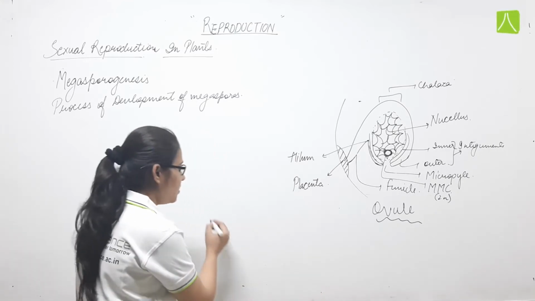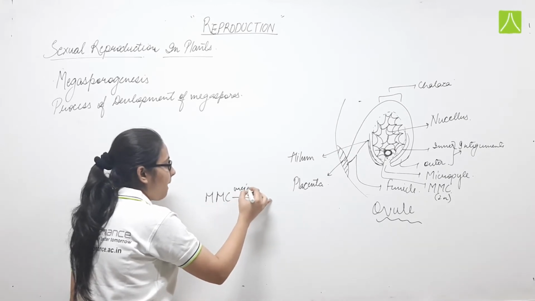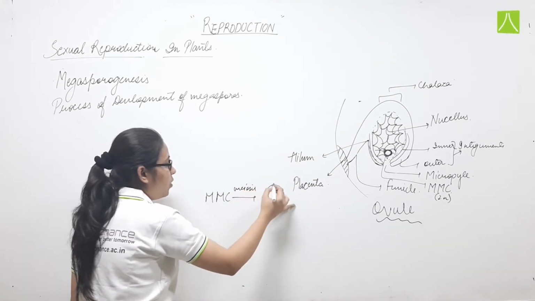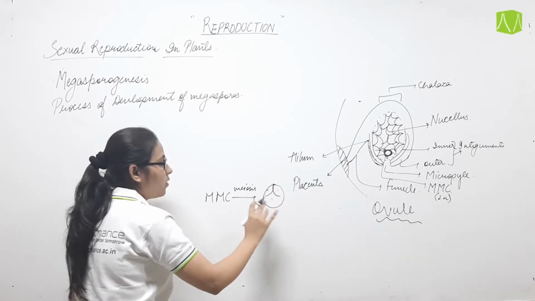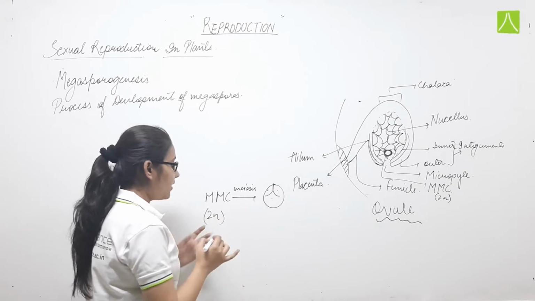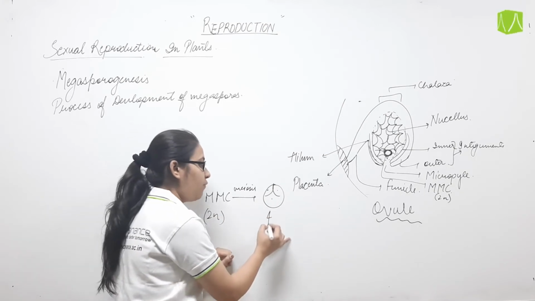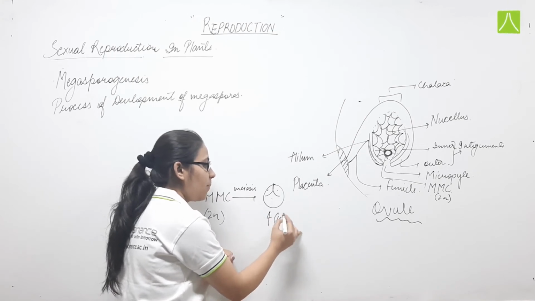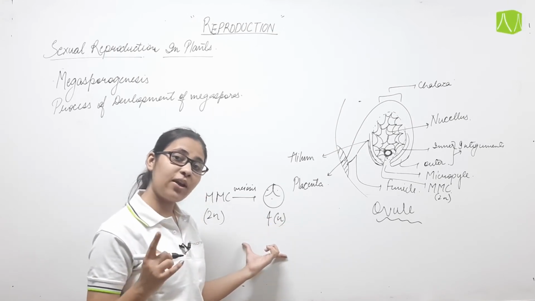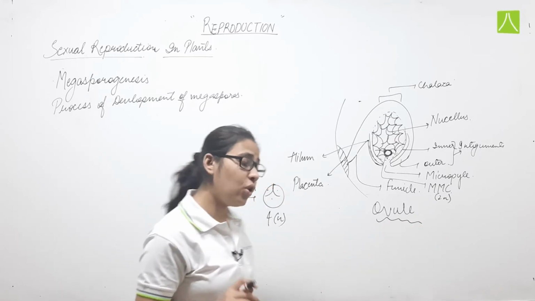We have discussed now the microspore mother cell, which will undergo meiosis to form 4 microspores, 3 at the front and 1 at the back. The mother cell is 2n and diploid in nature, and the 4 microspores which are formed are haploid in nature. This was the condition in microsporogenesis, and the same condition we will also see in megasporogenesis.